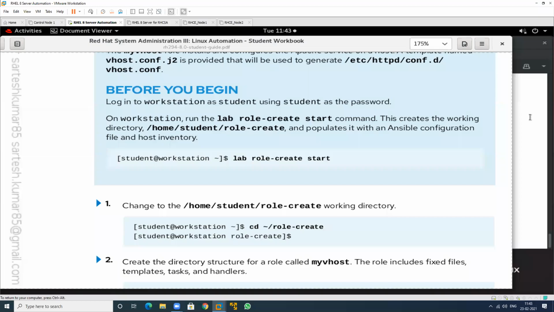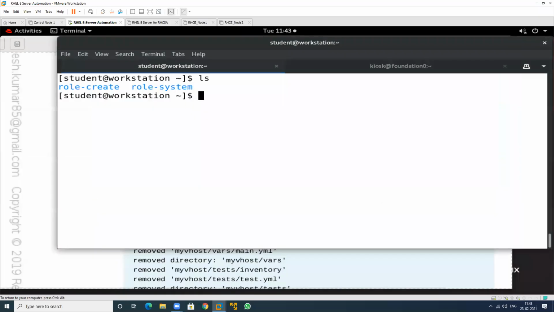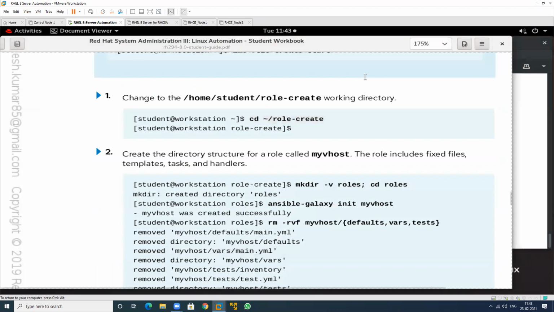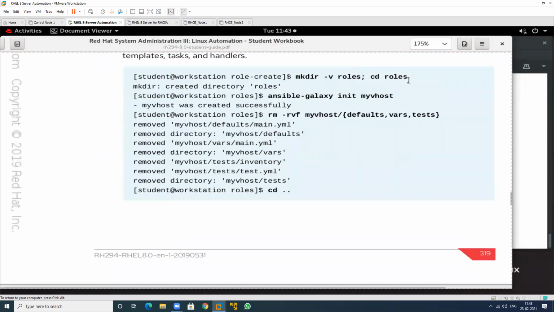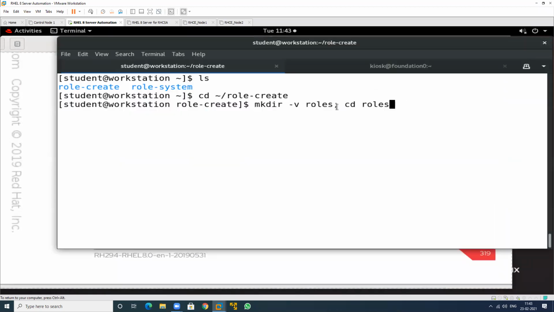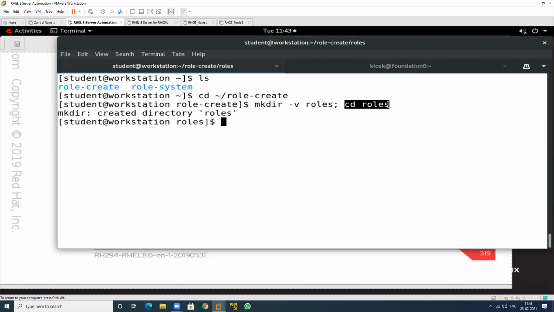So now, first run this particular command and go to this particular location. So just go to this particular location, and after performing this, create a directory by using which name? Role name. And go to the location of this. CTP. So tell me, Rahul, what is the meaning of this one? This particular, this one. Separation. Yes. So this is a different command. If I want to perform more than one command, then we can use this particular semicolon. So this will go automatically to this location. So at this time I am in this location. It will create first and then move to this location.